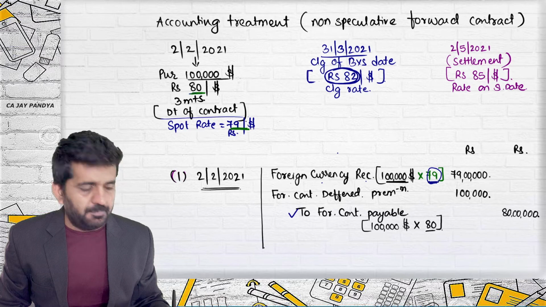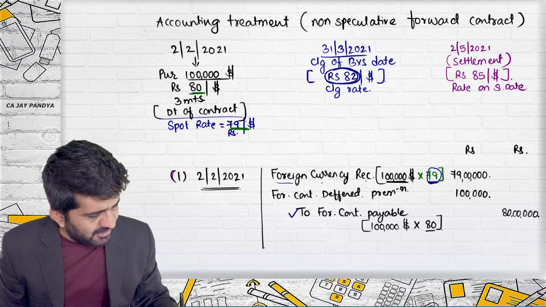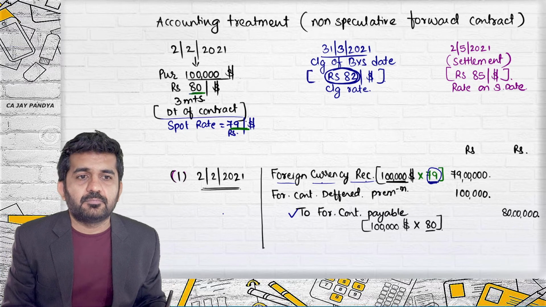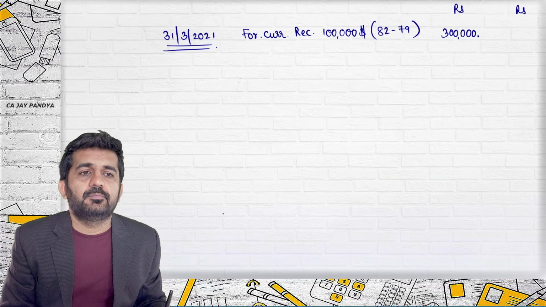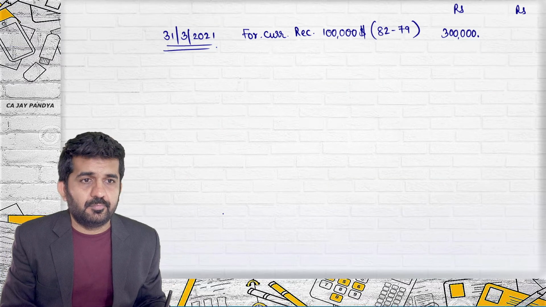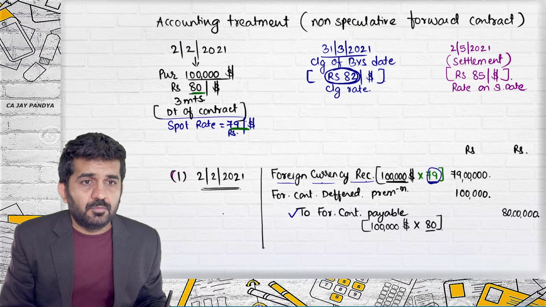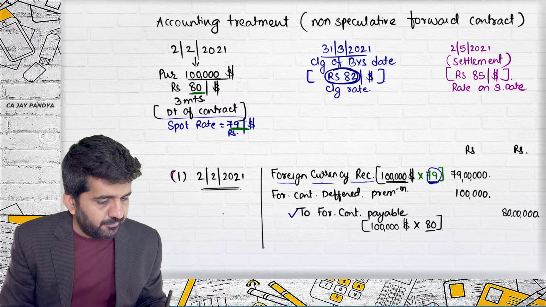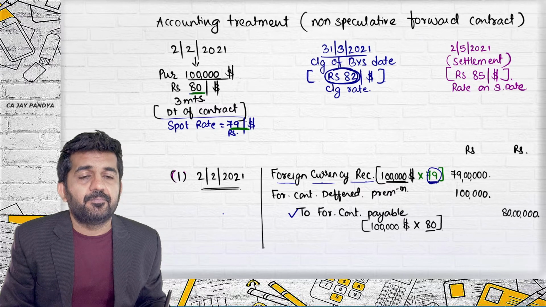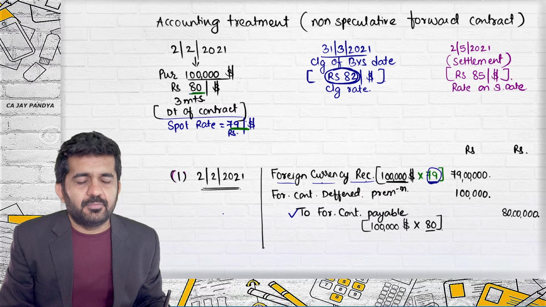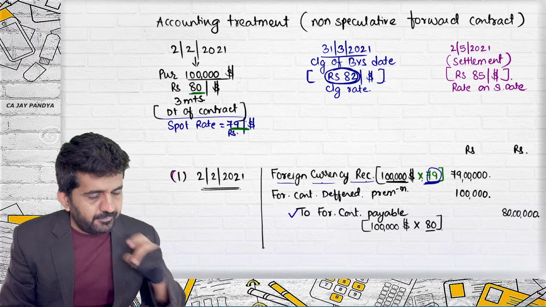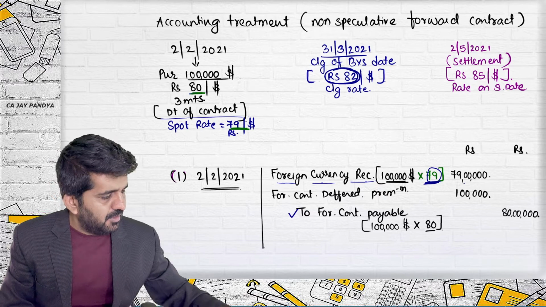All right. Now, what will be the balance? Let me ask one person, Bhavya. What will be the balance of foreign currency receivable in rupees? Sir, $1 lakh. Into how much, in terms of rupees? 82. First, how much rupees you have debited? 79 lakhs.